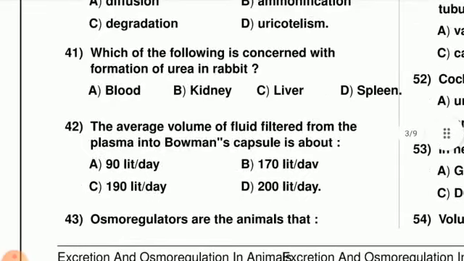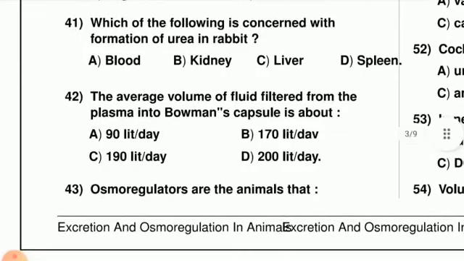Next question, question number 41. Which of the following is concerned with the formation of urea in a rabbit? The option is liver. In all living organisms, the liver is the organ in which urea is formed. This may be a rabbit, or other mammals, that is animals or human beings. In all cases the liver is the organ in which urea is formed from ammonia.